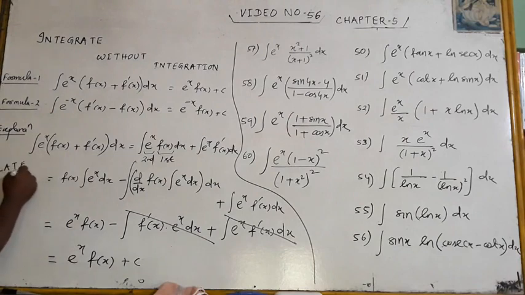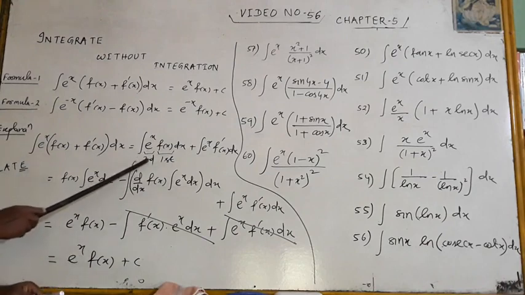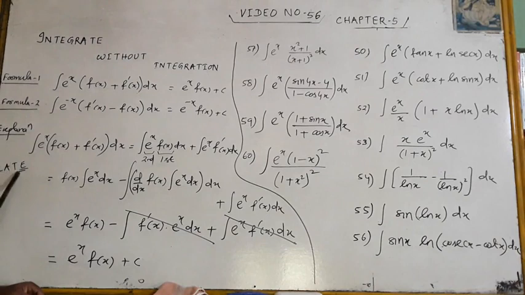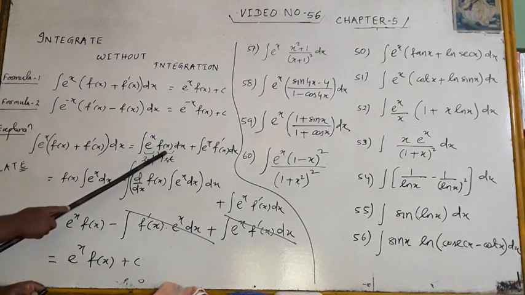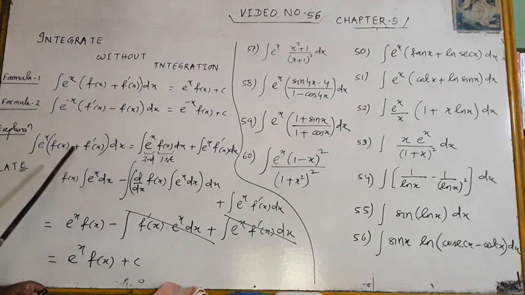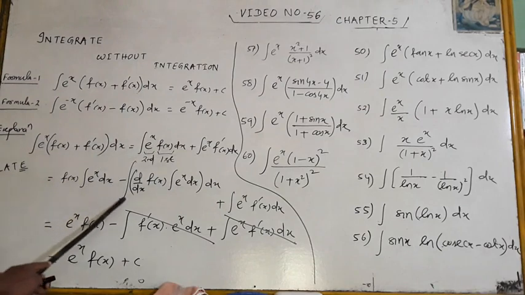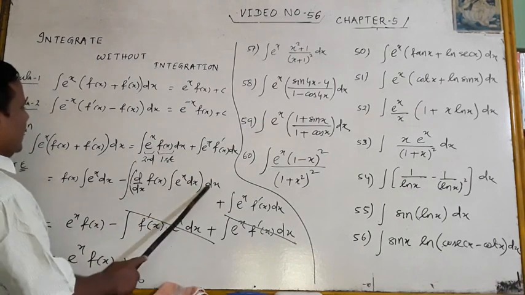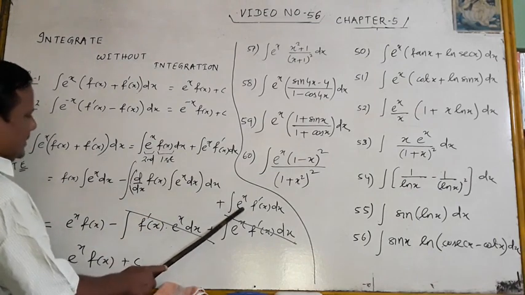The exponential will always be the last function. Here it is the second function. Any function will be before exponential: inverse, logarithmic, algebra, trigonometry, anyone will be there, so it will be treated as the first function. So first times integration of second, minus derivative of first times integration of second, whose whole integration I keep as it is.